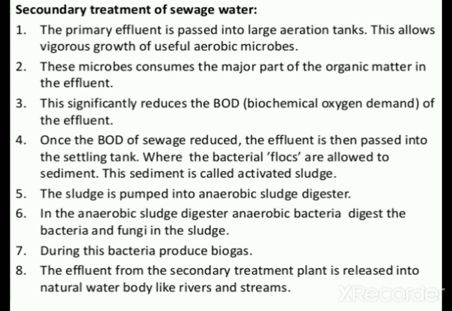Mainly it consists of two important stages. The first one is the primary treatment, the second one is the secondary treatment. Secondary treatment is also known as biological treatment because of the presence of microorganisms, that is aerobic bacteria as well as anaerobic bacteria. The anaerobic bacteria in the sludge digesters produce gases like CH4, H2S and CO2, that is biogas.